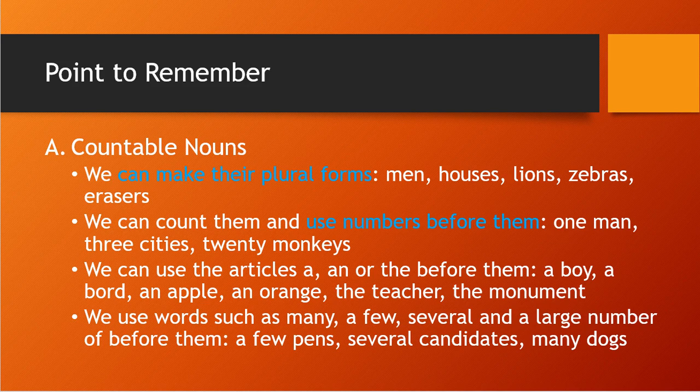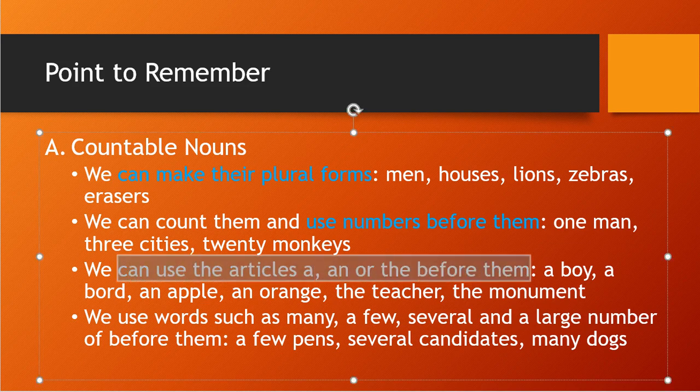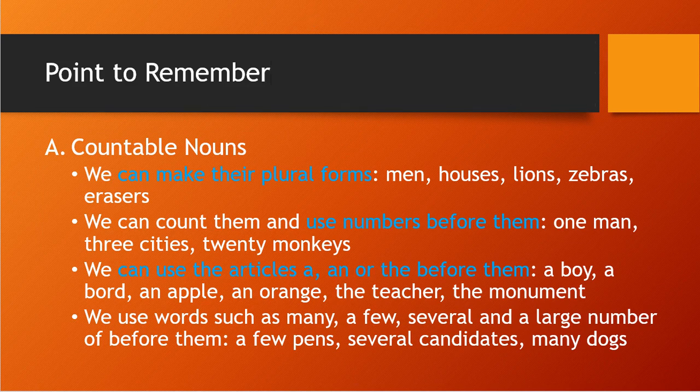We can use the articles a, an, or the before them. We can use all the articles before them. A boy, a board, an apple, an orange, the teacher, the mountain. You see, I have shown a few examples here. For every point I have shown a few examples, correct? You see it, you will understand how we used it. An orange, the teacher, the mountain, correct?